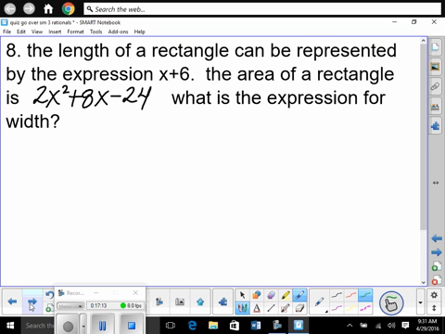It says the length of a rectangle can be represented by the expression x plus 6. The area of the rectangle is this. What's the expression for width? There's like 4 different ways you can do this. In this class, we've learned like 12 different ways to do this. So we have a rectangle, right? Guys, pay attention so this makes sense.